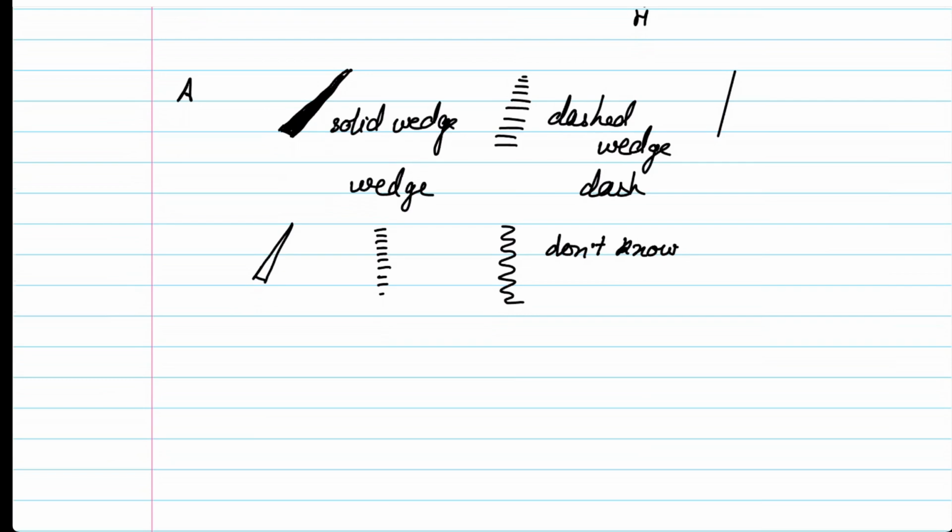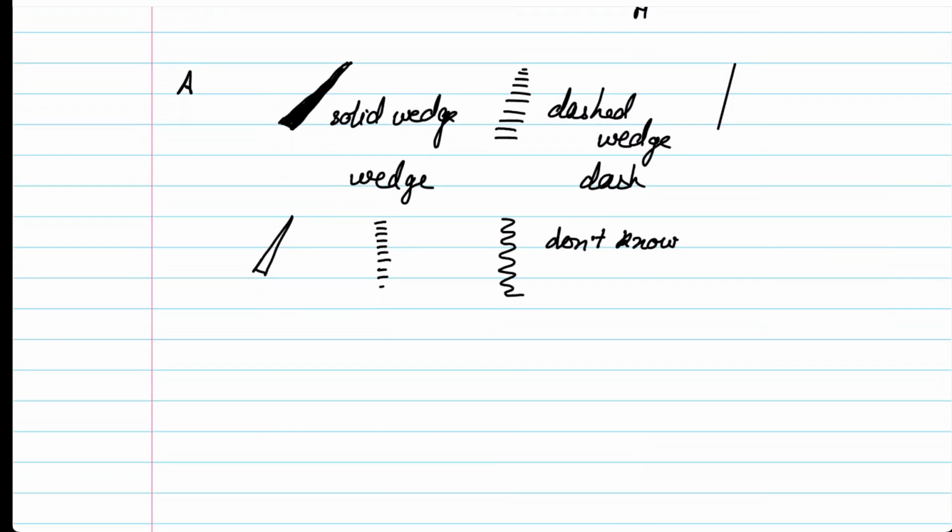Methane would be represented like this, this moving out, that's moving out, and that's moving in. This is how methane is represented in a wedge dash representation.